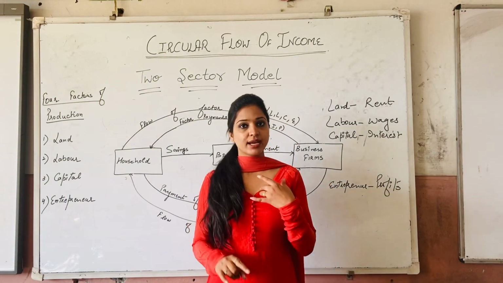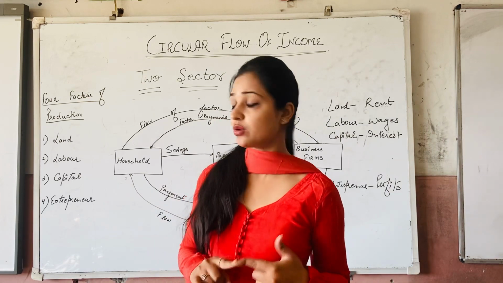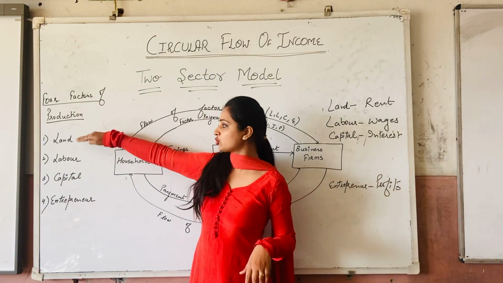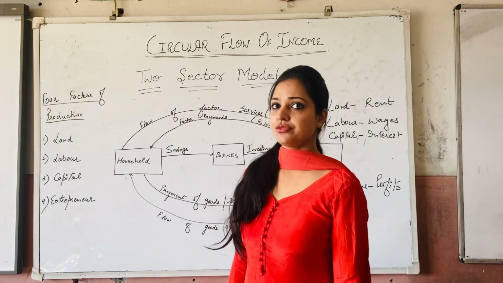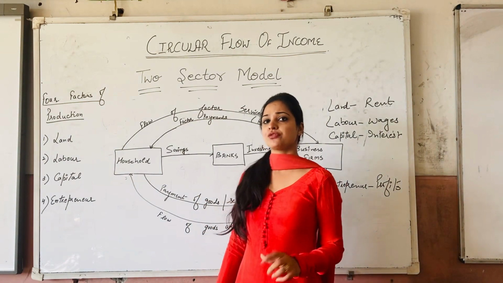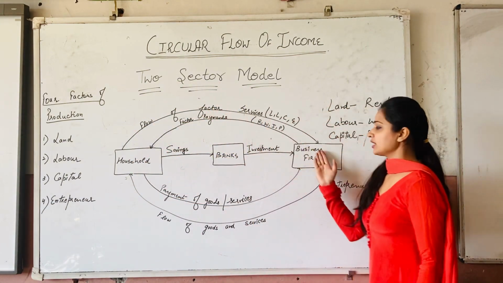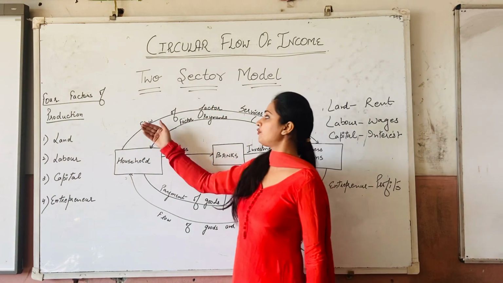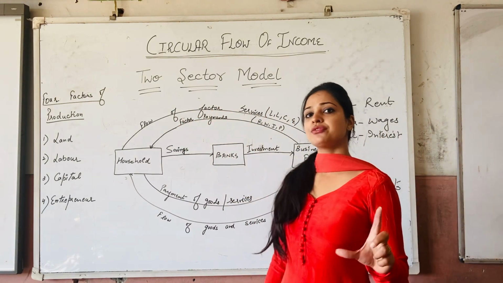So land is required, labor is required, capital is required, and entrepreneur is required. So all these 4 are the main owners of factors of production, which have to flow from the household towards the business firms, which is referred to as flow of factor services.